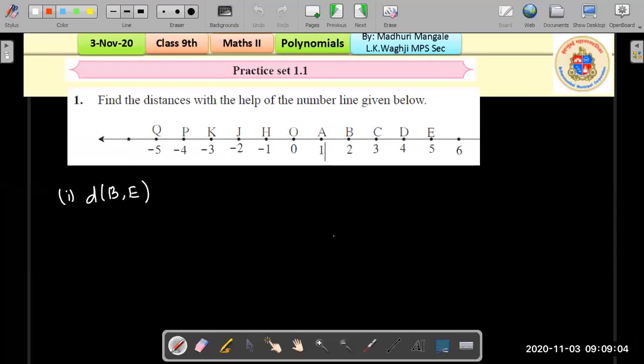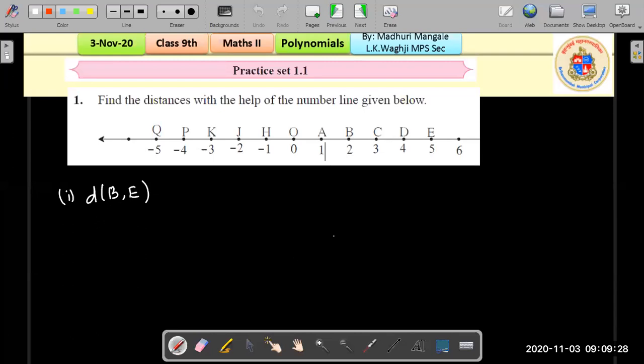So look at the first question. It says, find the distances with the help of the number line given below. So the initial questions have the number line and we are asked to find the distance, whereas in the later questions, we are just given direct coordinates and we are asked to find the distance. All right, so let's get started with this.